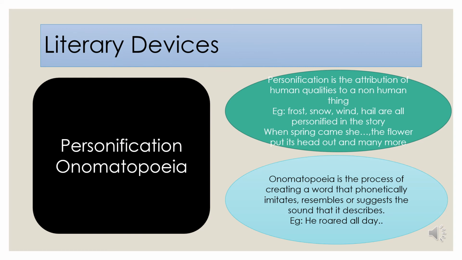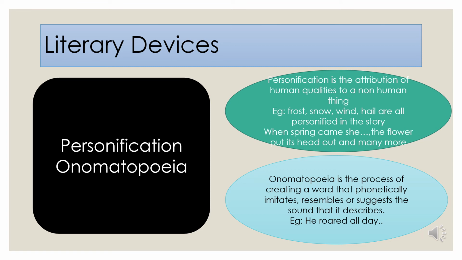Now coming to the literary devices. Literary devices and figures of speech are one and the same. When literary devices are used in a poem, they are called poetic devices. And here we have personification and onomatopoeia. We have already learned them many times and discussed them in other lessons also. So just a quick recapitulation. Personification is giving the attributes of a human being, that is human qualities, to a non-human thing. I repeat, the attribution of human qualities to a non-human thing.